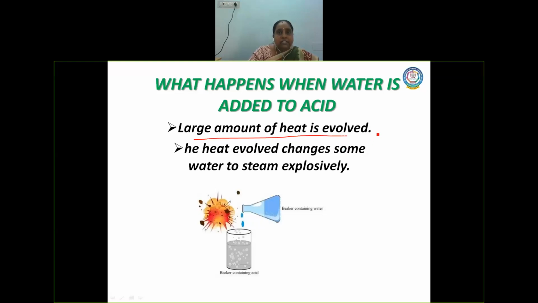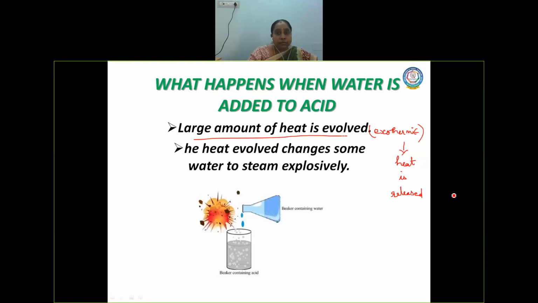Evolved means that heat is given out from the system, so the process is called an exothermic reaction, because heat is released. So a large amount of heat is released during the dilution of acid when we add water to acid.